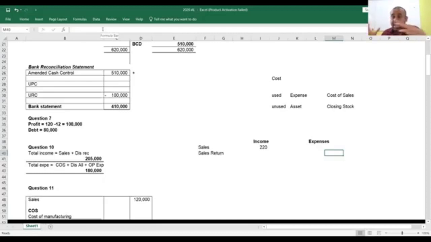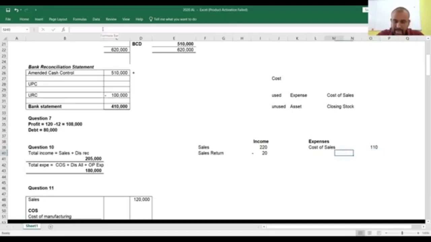Okay, now the examiner has looked at the practical applications of that particular thing, right? So that 20 you need to reduce from the income. Even though you reduce it from the income, you don't recognize that as an expense. But the purchases return, you don't want to consider. Why? Because the examiner has given the cost of sales: opening stock plus purchases minus closing stock minus purchases return minus damaged stock. Everything you do and you get the cost of sales. So purchases return is already considered in the cost of sales. Cost of sales they are giving you as 110.